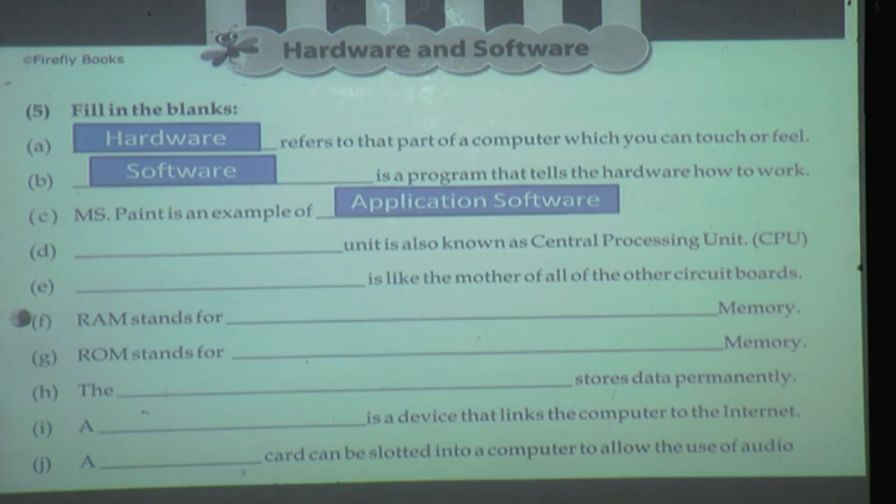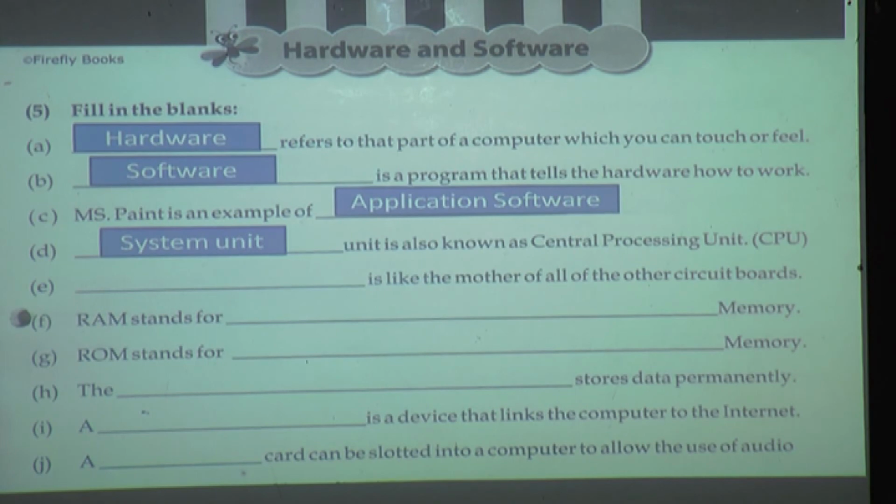Application software. Next, dash dash unit is also known as a central processing unit. Good. System unit. System unit is also known as a central processing unit.